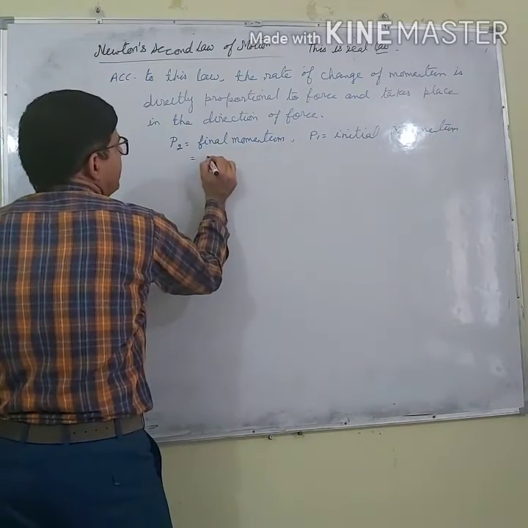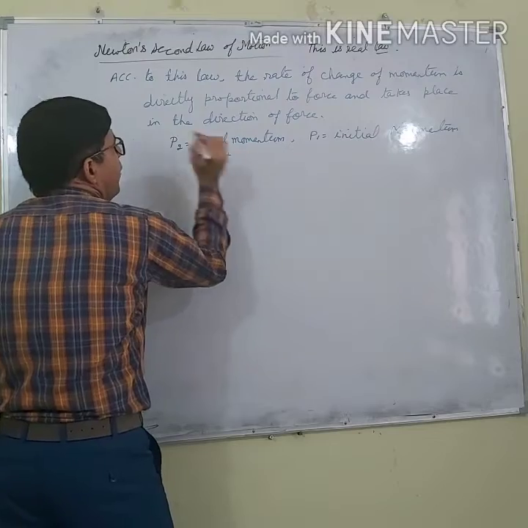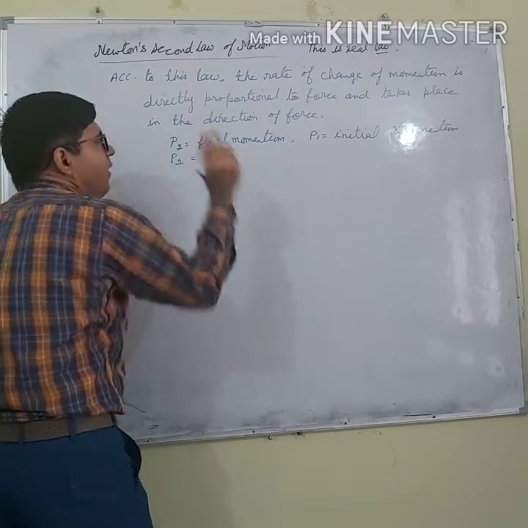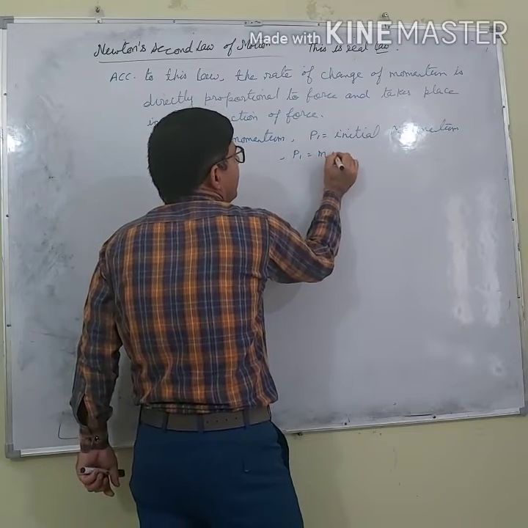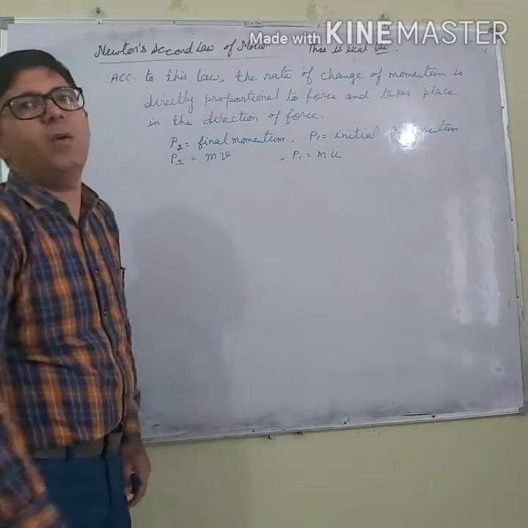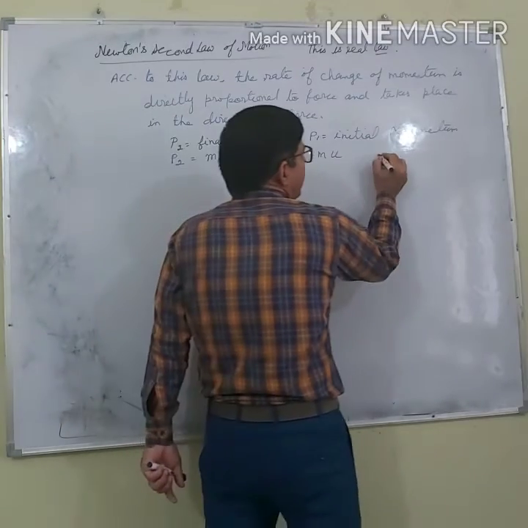Final momentum is mass multiplied by final velocity, and initial momentum is mass multiplied by initial velocity.